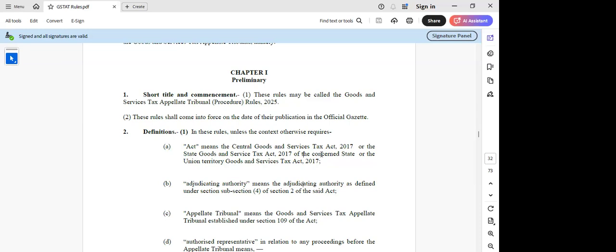Okay. The same that applies for 107 applies for 112 as well, isn't it? Yeah, but these rules are separately under the GST Appellate Tribunal Procedure Rules. So I agree that to the extent of whatever is stated in the CGST, to that extent Section 20 is there. But for these Appellate Tribunal Procedure Rules, they would have also incorporated the IGST Act or Compensation Act. That was my thought process.